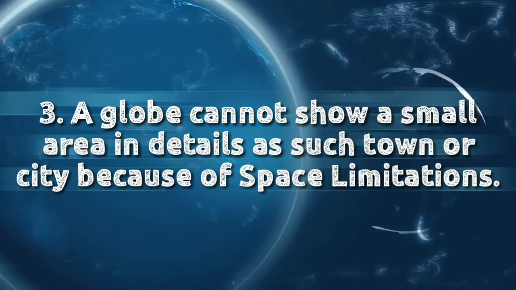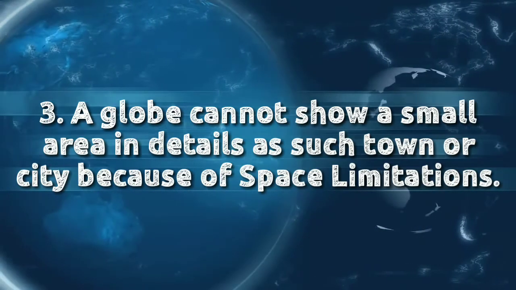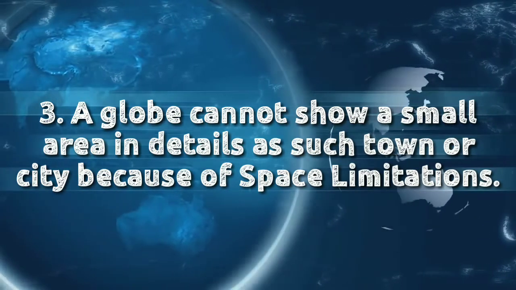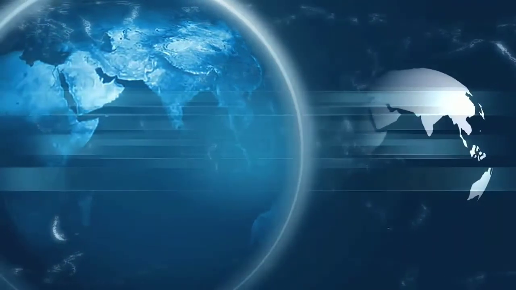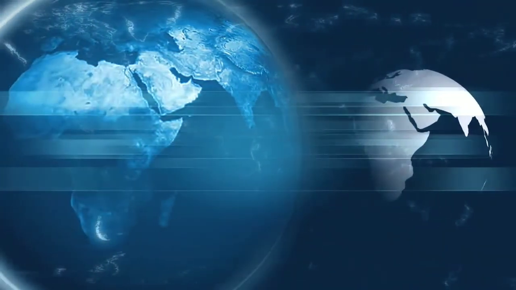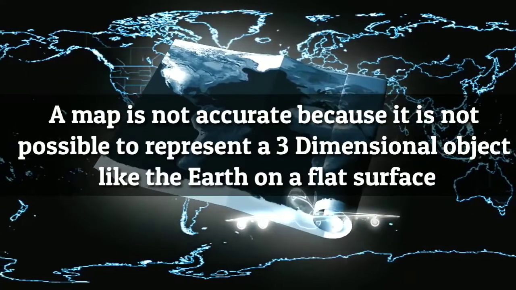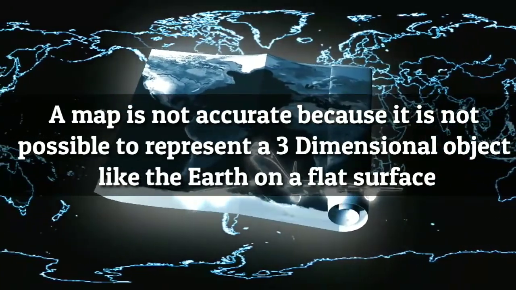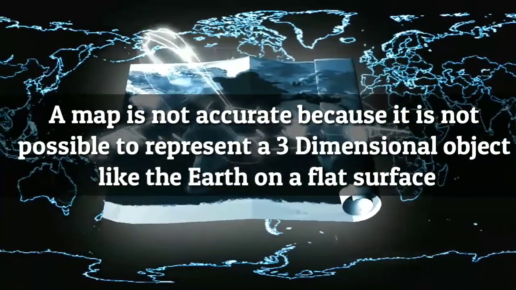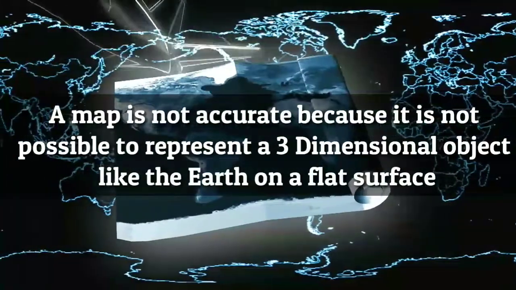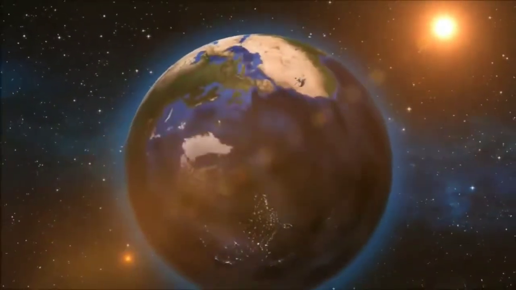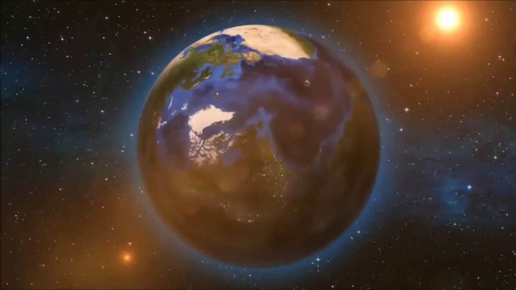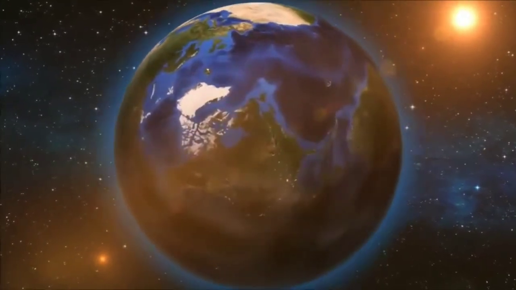A globe cannot show a small area in detail, such as a town or city, because of space limitation. Like globes, maps also have many disadvantages. All maps have distortions because it is impossible to represent a three-dimensional object like the earth accurately on a flat surface. Earth's surface is spherical and it cannot be shown accurately on a flat piece of paper.